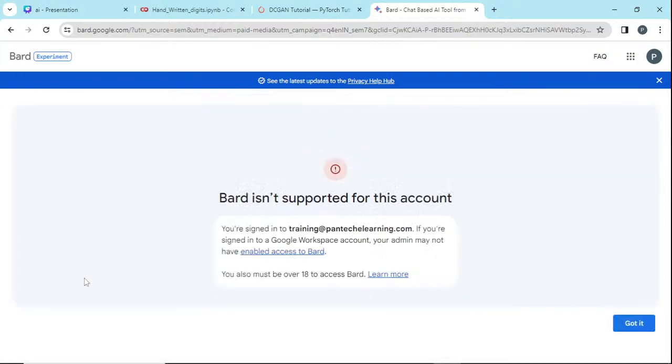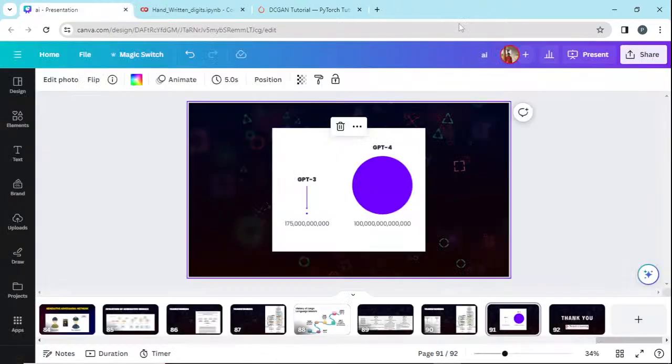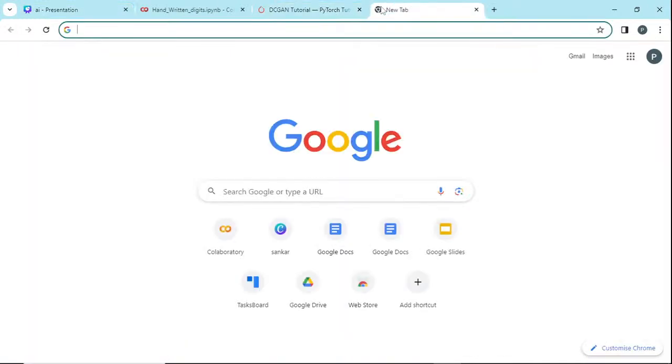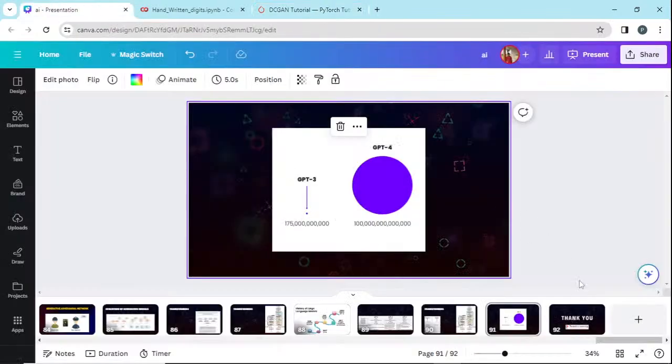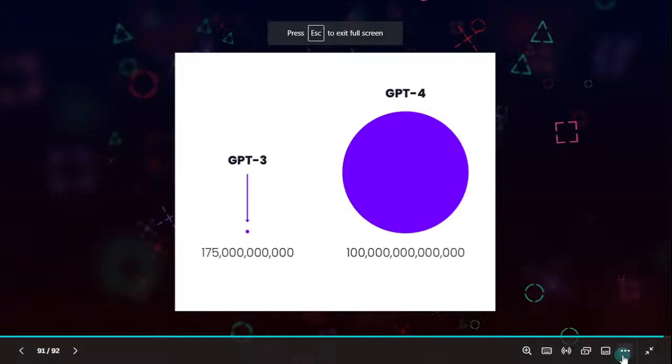In Bard from Google, you could directly add images, you could try it, maybe with a different account, and you could add these details to it. For example, you could give an image and ask for the details inside of it, and it will tell you the results. It's an improved version of ChatGPT, and is free. This is also free, and it does some better tasks. They have their advantages and disadvantages. So finally, this is the evolution of AI.